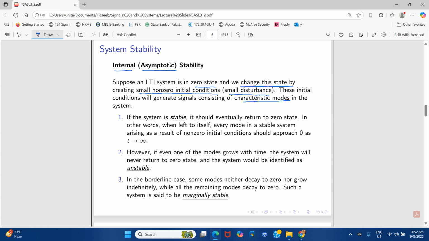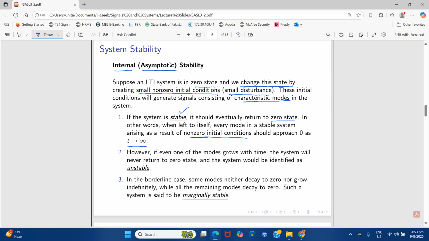So if the system is stable, it should eventually return to zero state. In other words, when left to itself, every mode in a stable system arising as a result of non-zero initial conditions should approach zero as t tends to infinity.